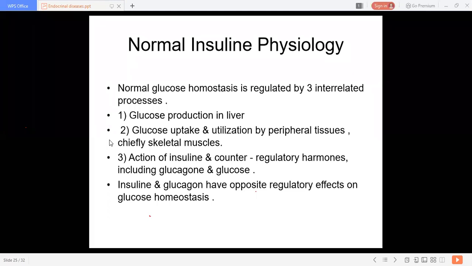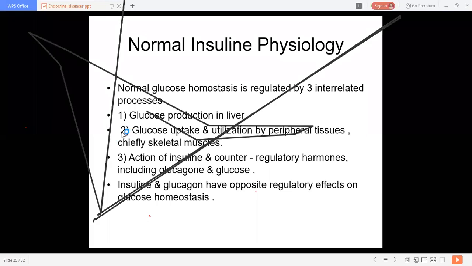So these are the 3 factors: production of glucose in the liver, glucose uptake and utilization by the peripheral tissues, and the action of insulin and the counter-regulatory hormone, that is glucagon. So this is the main part.